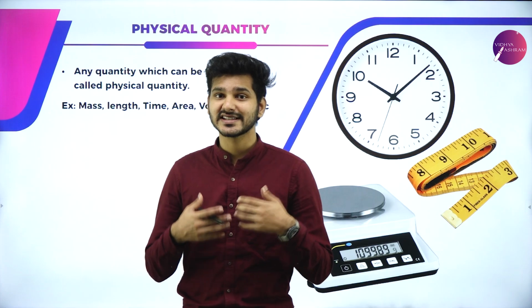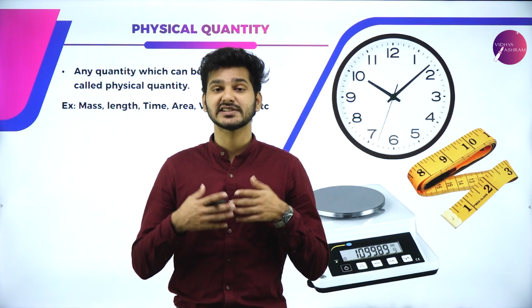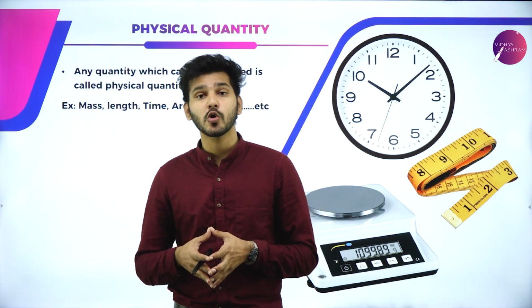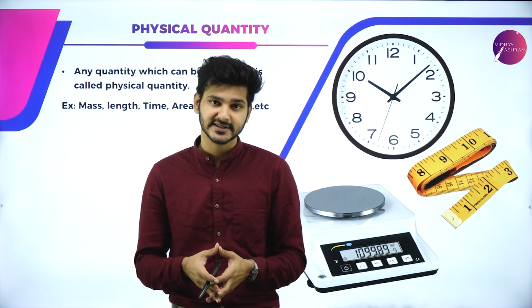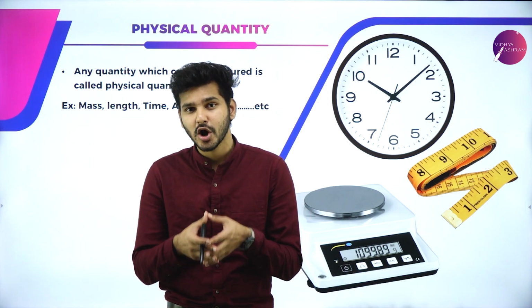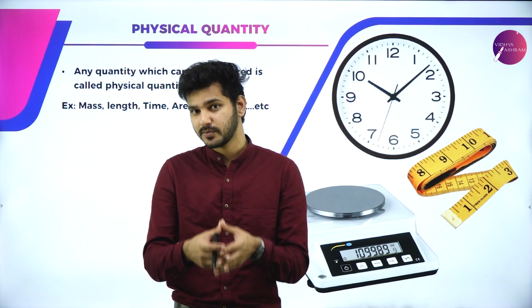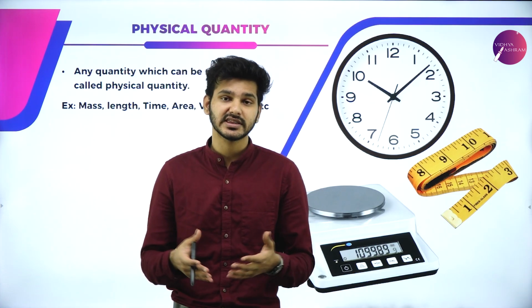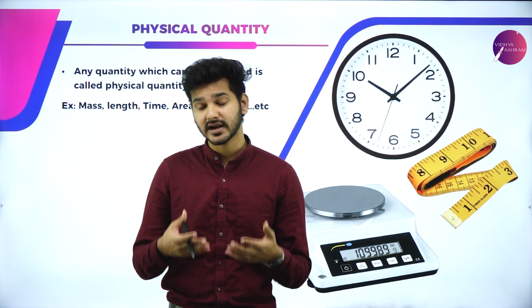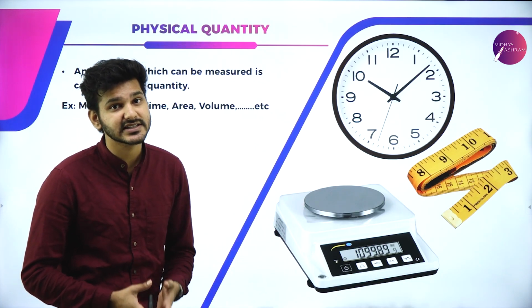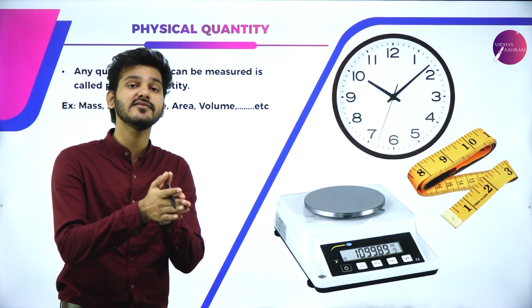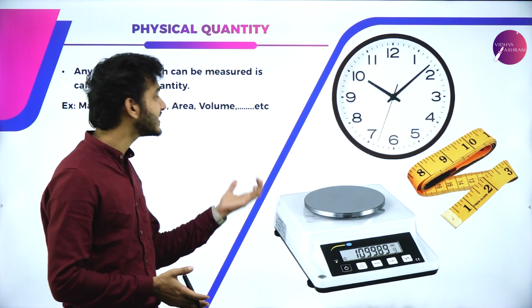I can measure what is his height. I can measure what is his weight. I can measure how fast or how frequently he closes or blinks his eyes. But I cannot measure what is my friend's emotional pain. So there are several things we cannot measure and there are several things which we can measure, and those particular quantities which we can measure and give a unit is known as a physical quantity.